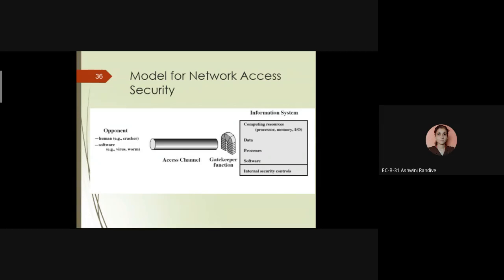The gatekeeper can check this particular data. That means when we log in to email, at that time we use our username and password. Who will verify it? The gatekeeper function can verify our identity. If our identity is matched, then only are we able to log in to the mail.